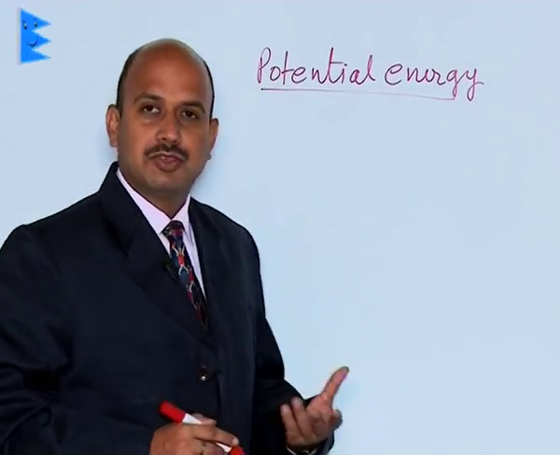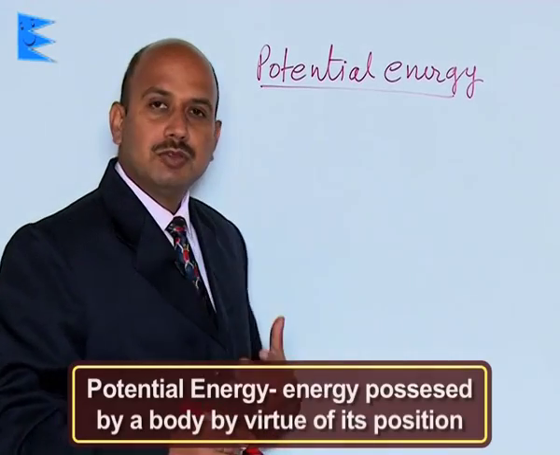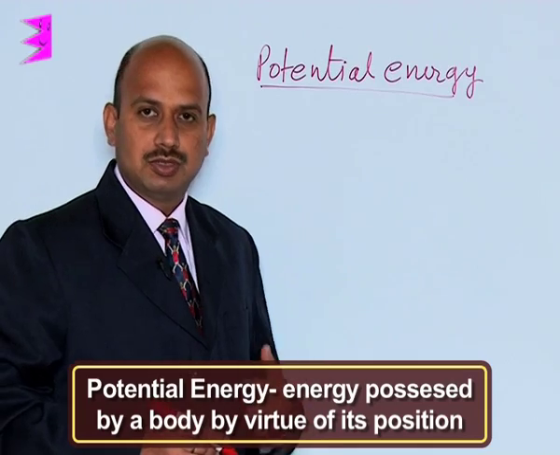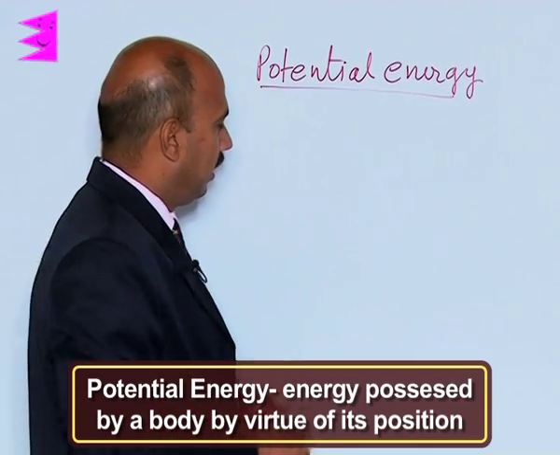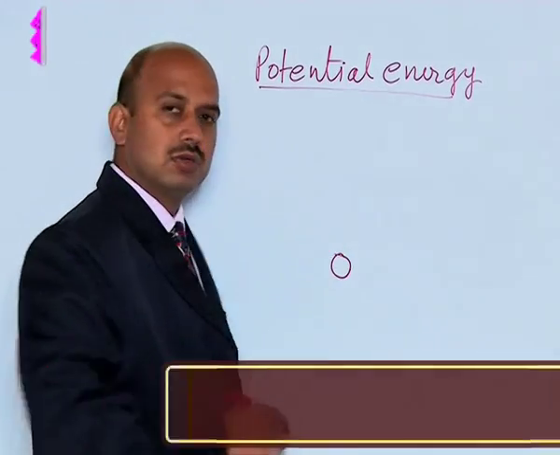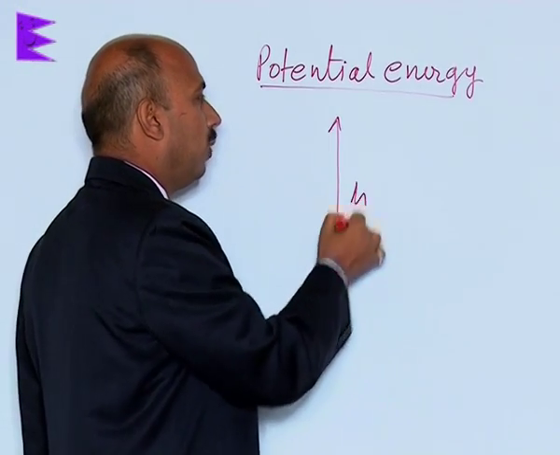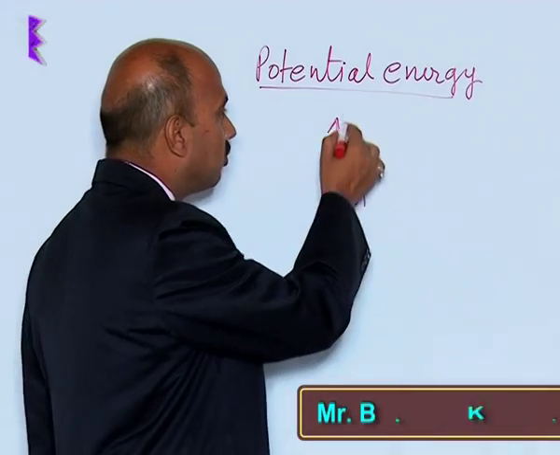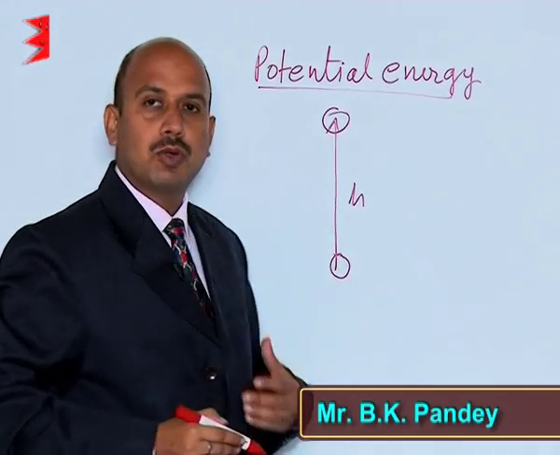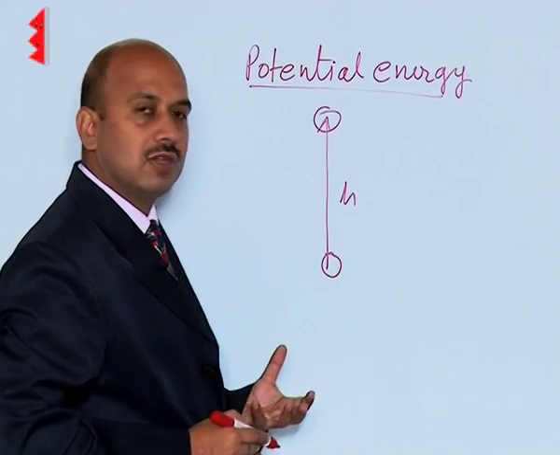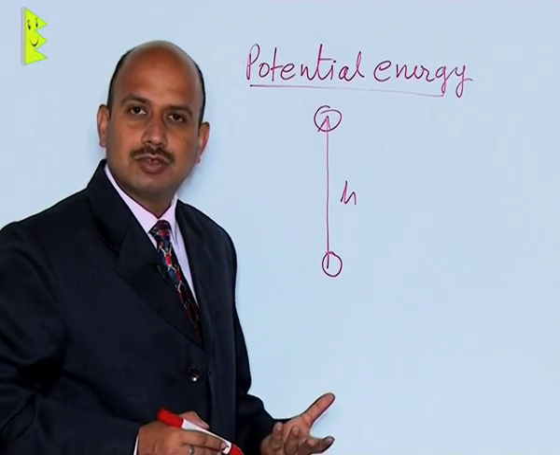Now see potential energy. The energy possessed by a body by virtue of its position is known as potential energy. For example, if a body is at the ground and you lift it to the height h, some work is done, and that work is stored in this body in the form of potential energy. And when the body is allowed to fall, its potential energy changes into kinetic energy.